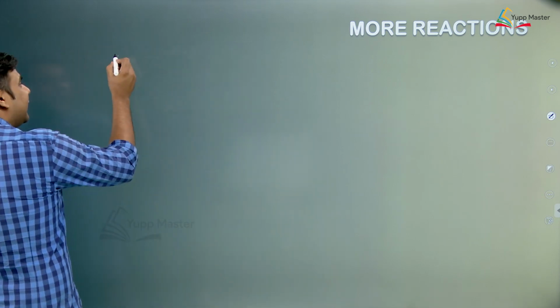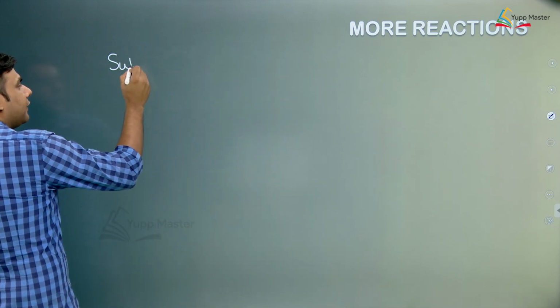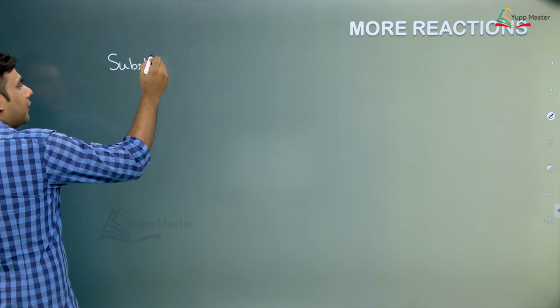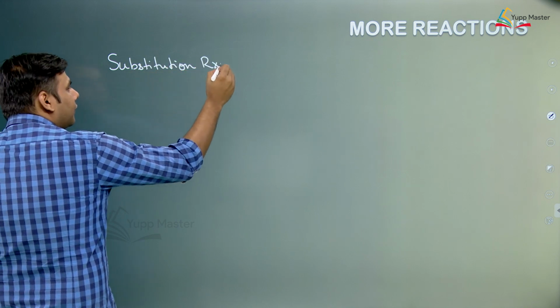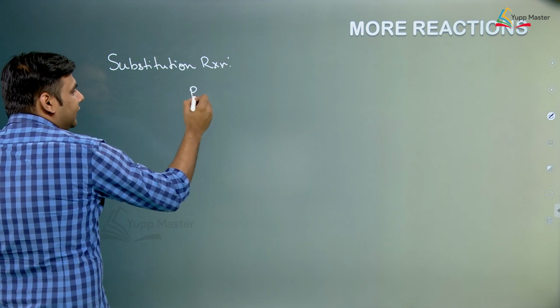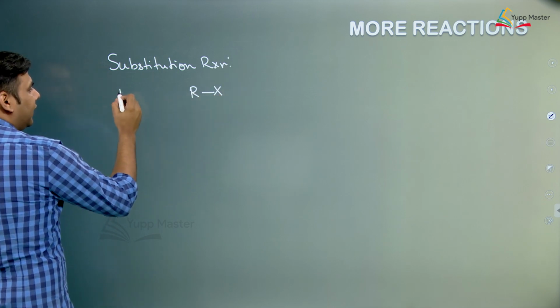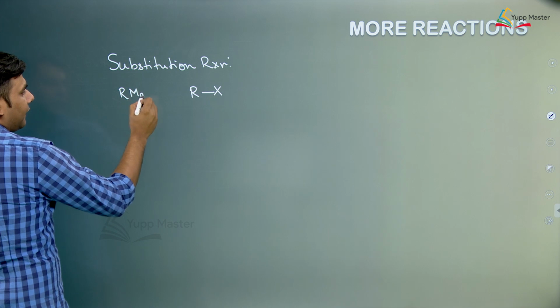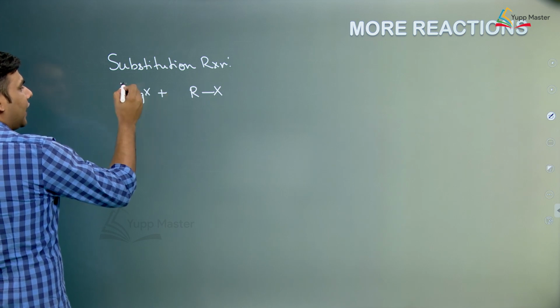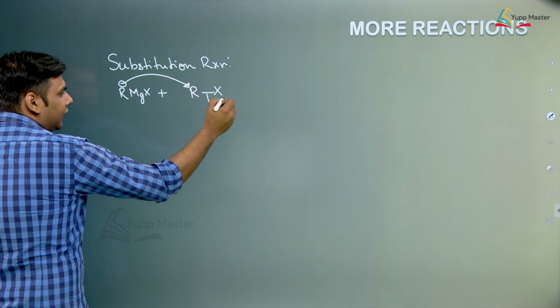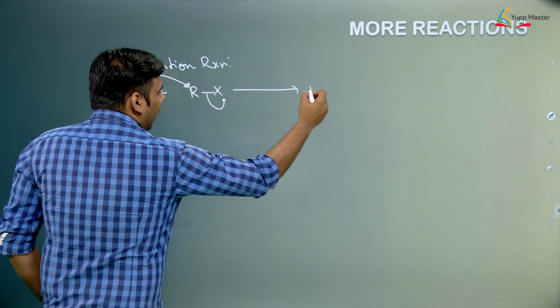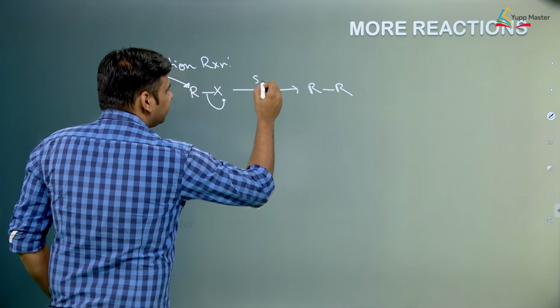One is the substitution reaction. Now, take any alkyl halide, say RX, and to this add Grignard reagent RMgX. Now, this is having a negative charge, this goes and attacks at this carbon and X is expelled out. So, this is also a type of SN2 reaction.